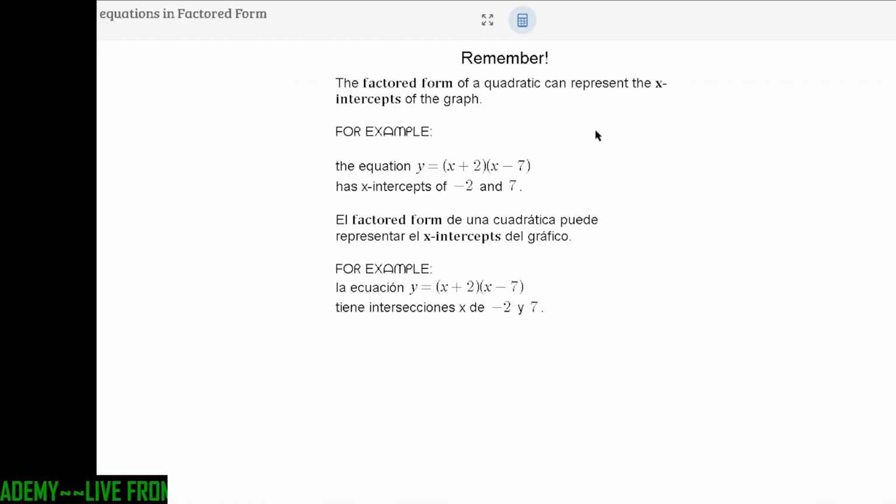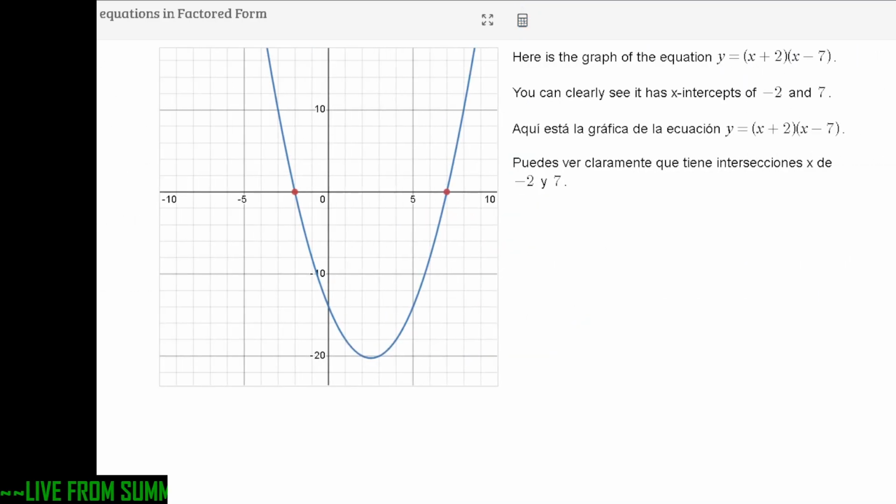Now on the next part, it says here's the graph for that exact equation. You can notice how it has those points, exactly like I just showed you. Again, you can click on those direct points. Be mindful, it's where it hits the x-axis, where y equals 0. Be mindful of how it's different from the y-intercept, which is where it hits the y-axis. So we're looking at key parts of our graph.